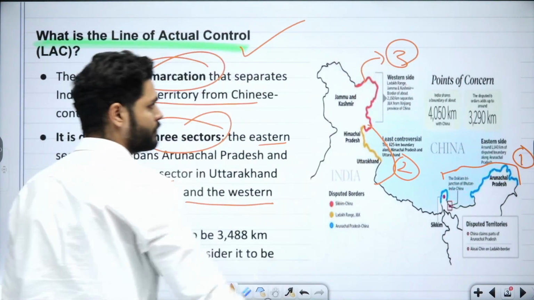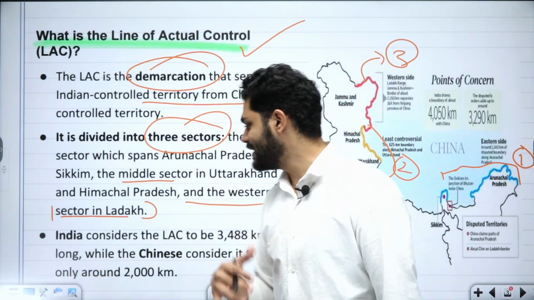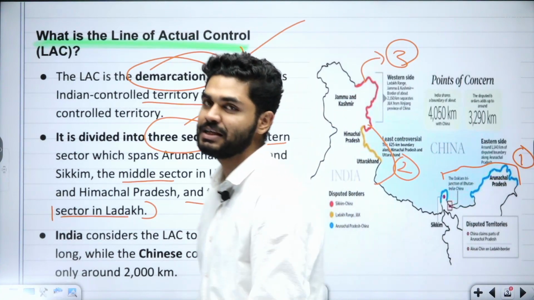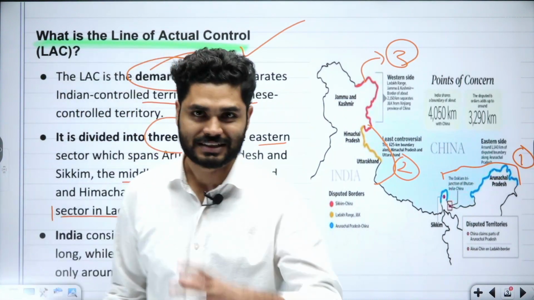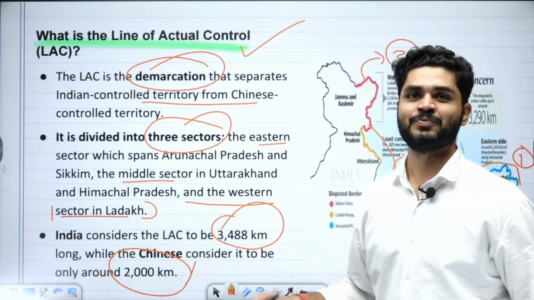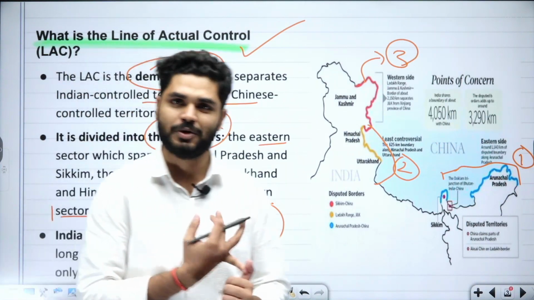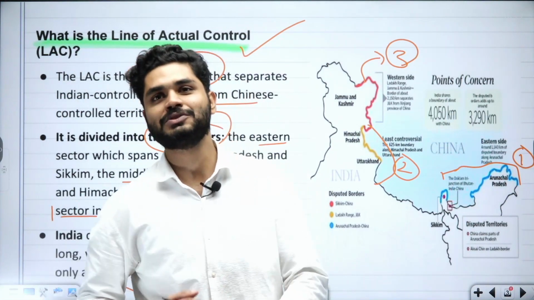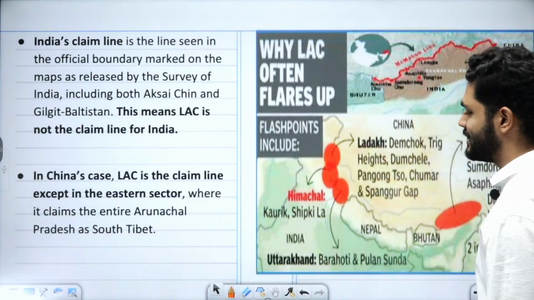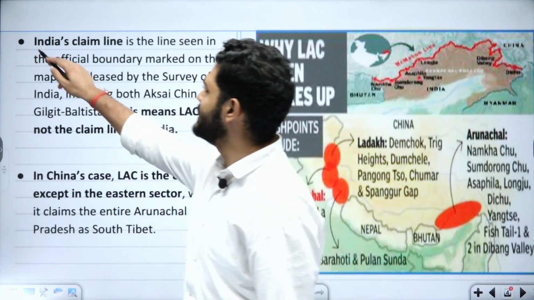This is the sector we've been talking about. Okay, so this whole border, according to India, is around 3,488 kilometers, and according to China, the same LAC, line of actual control, is only 2,000 kilometers. So this is the main reason. The difference is not something which can be avoided. There is a difference of almost 1,500 kilometers, and that is the reason why both these countries are so much engaged in the topic.